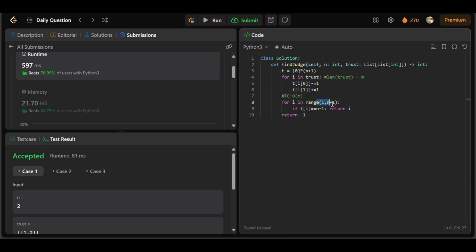And now in this case we are iterating through 1 to n plus 1. So the time complexity of this loop will be order of n, and the total time complexity will be order of n plus m. And for space complexity, we are just storing the trust counts, so space complexity is order of n in this case.